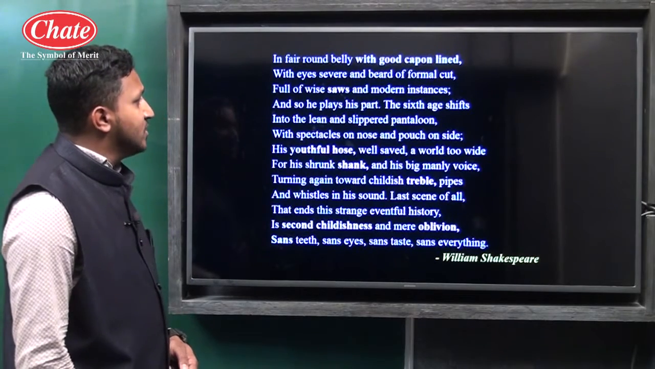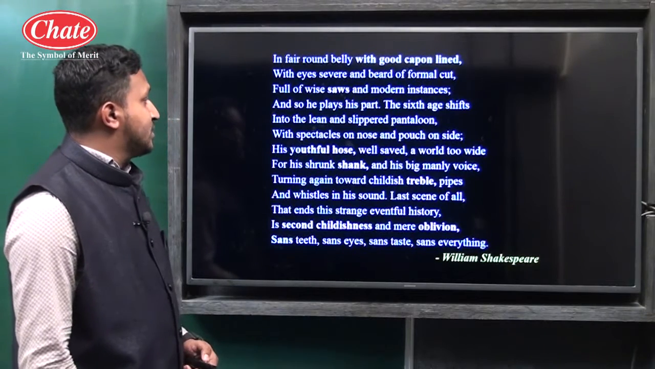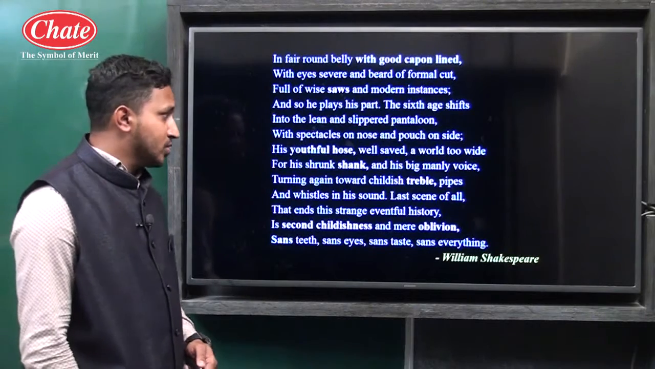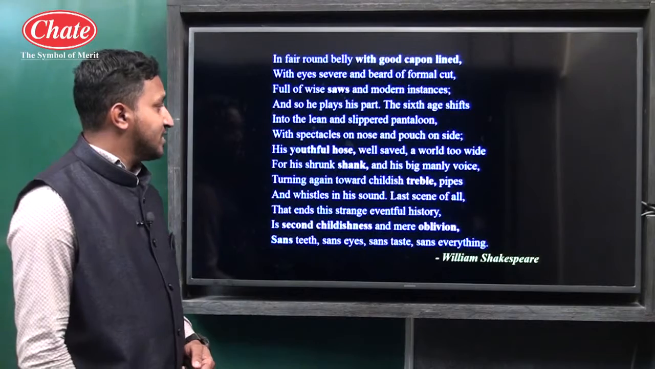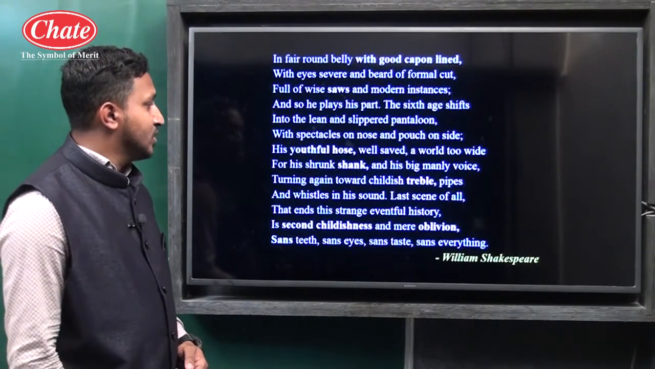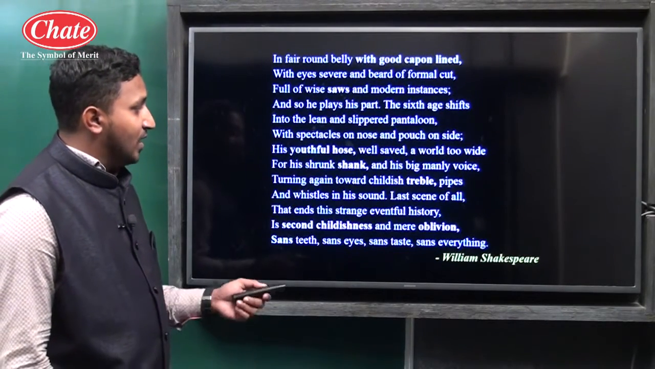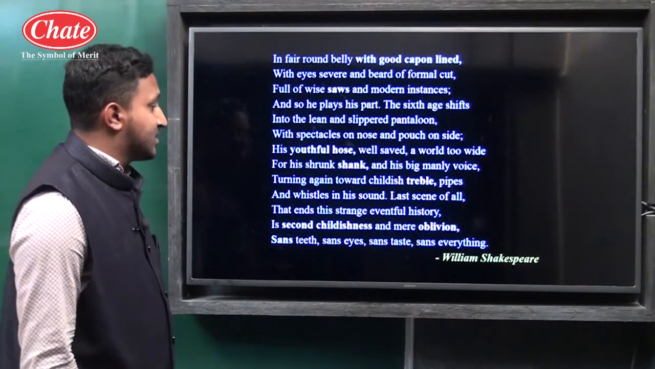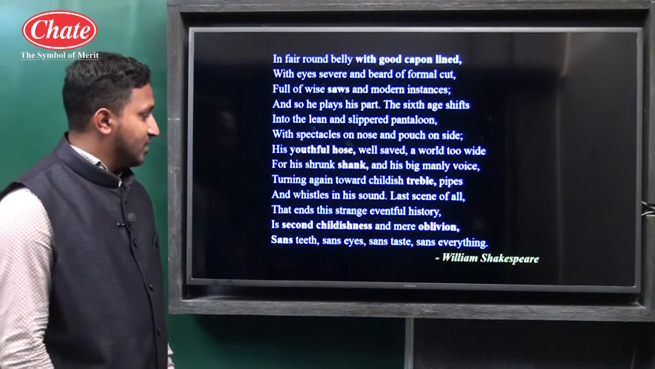The sixth age shifts into the lean and slippery pantaloon, with spectacles on nose and pouch on side. His youthful hose, well saved, a world too wide for his shrunk shank, and his big manly voice, turning again toward childish treble, pipes and whistles in his sound. Last scene of all, that ends this strange eventful history, is second childishness and mere oblivion, sans teeth, sans eyes, sans taste, sans everything.